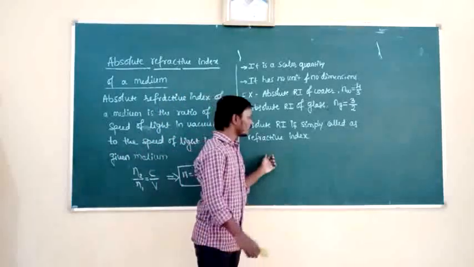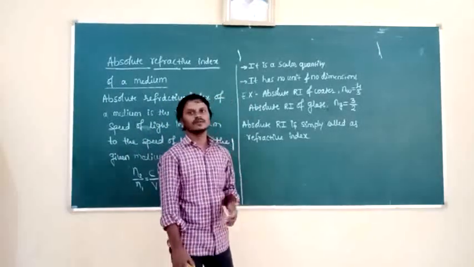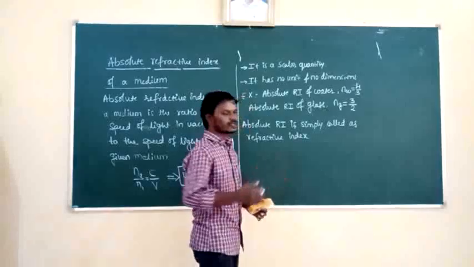So absolute refractive index is also defined in terms of wavelength. How to define this in terms of wavelength?